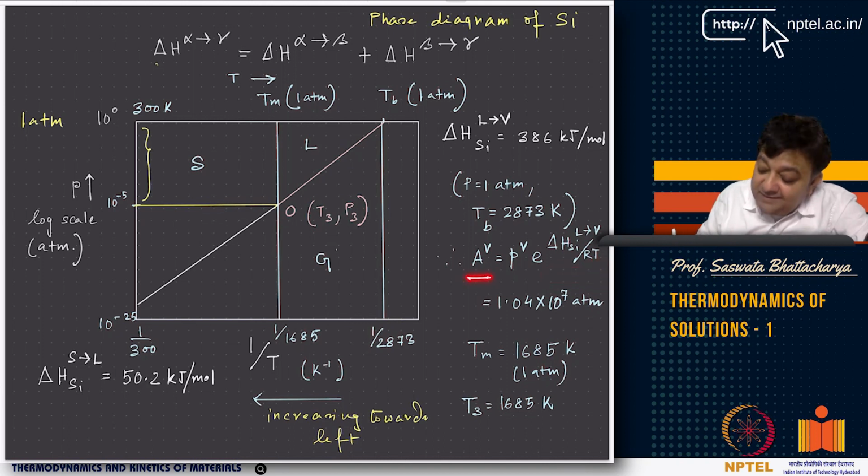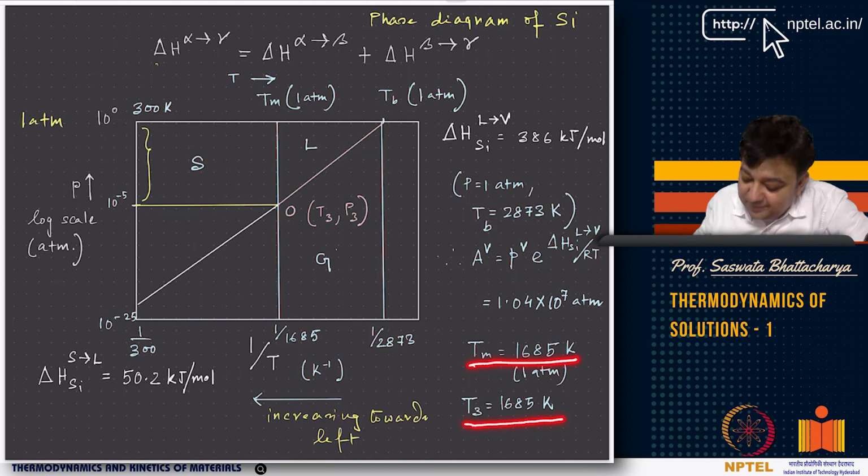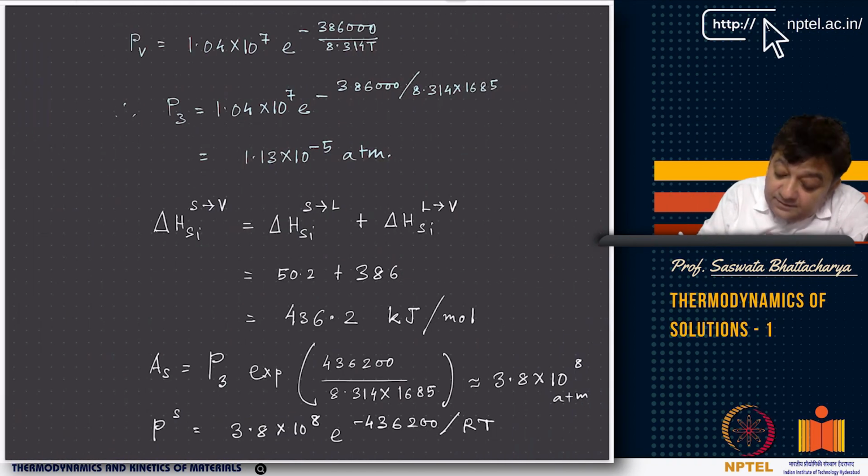Now I take the same expression here, so PV equals AV times exponential minus delta H, liquid to vapor, by RT. But we are saying T3 is the same as Tm. Okay, this is an approximation. T3 is the same as Tm, and basically I plug in T3 here. If I plug in T3 here, I get P3. So P3 is 1.13 into 10 to the minus 5 atmosphere.